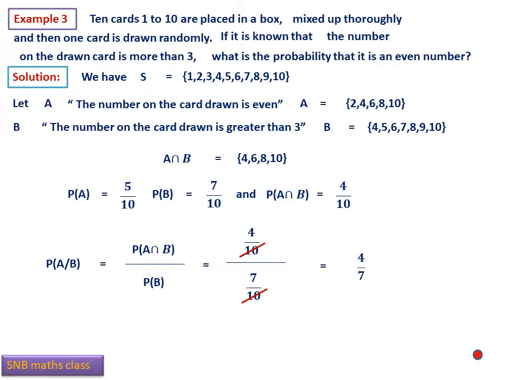So once you understand what is the first event and what is the second event, finding conditional probability will not be a challenge. Only three things you have to remember. First, identify the original sample space. Second, identify the event A or event E, whatever, and event B. Then identify what is the first event and what is the second event. Let us proceed. Next, example 4.